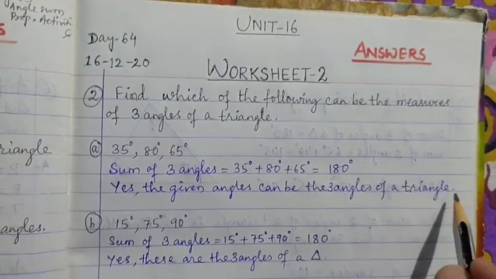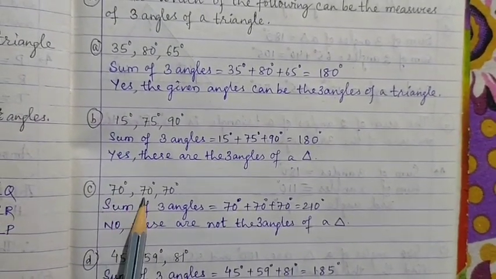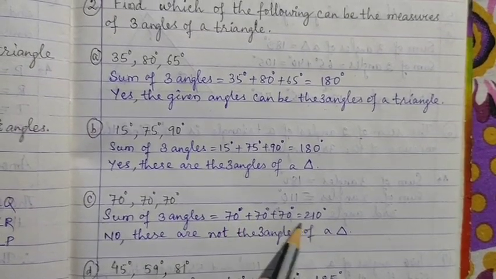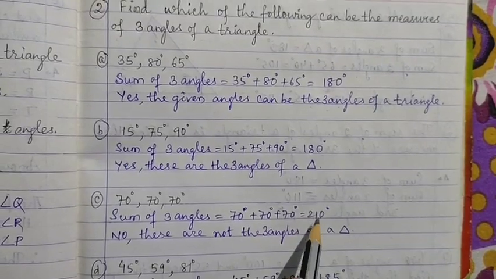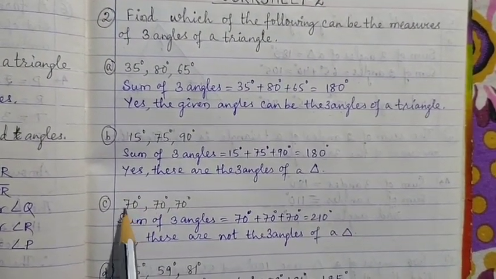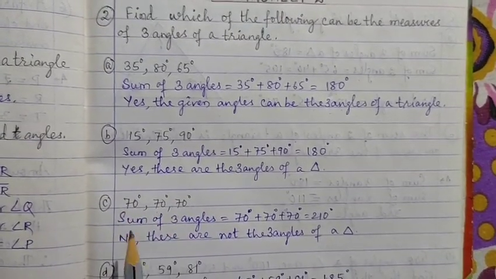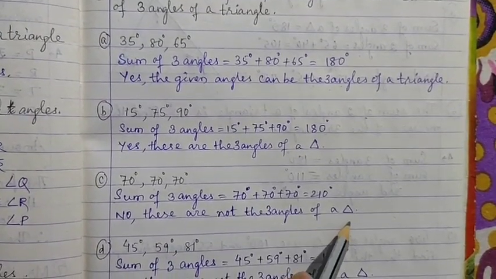Similarly, number C, 70 degree, 70 degree, 70 degree. Now you find the sum of the three angles. So it is 210 degree. You see here the sum of the three angles is not equal to 180 degree. That means a triangle cannot have all the three angles as 70 degree each. So you will write no, these are not the three angles of a triangle.